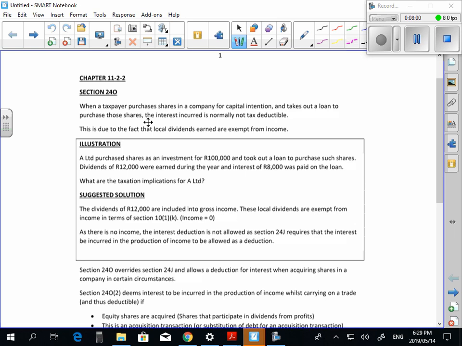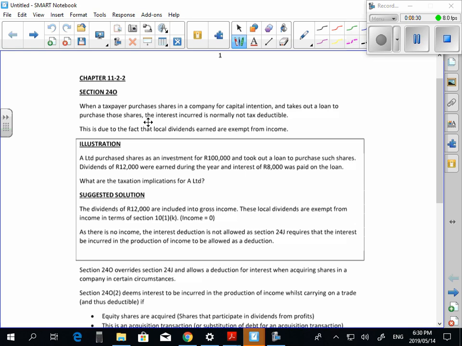So let's look at the example. It says A Limited purchased shares as an investment for 100 and took out a loan to purchase such shares. Dividends of 12 were earned during the year and interest of 8 was paid on the loan. What are the tax implications? So 12 in gross income. But the 12 is exempt, which leaves income of 0, which means that the 8,000 interest is not allowed as a deduction.